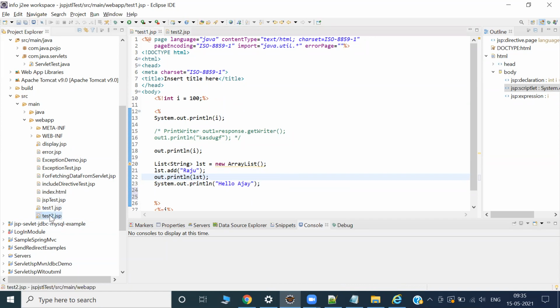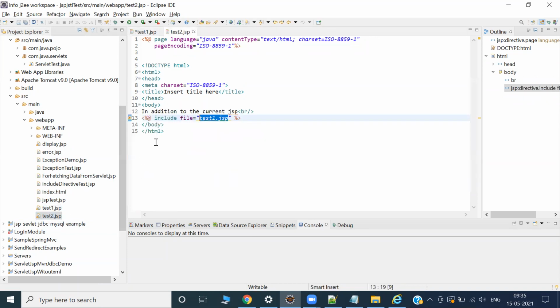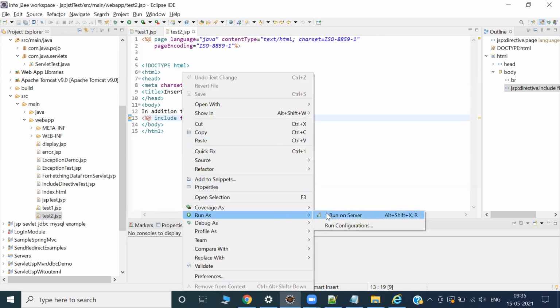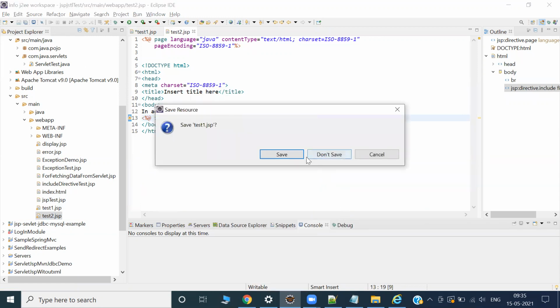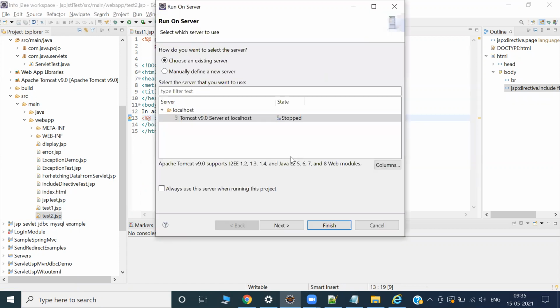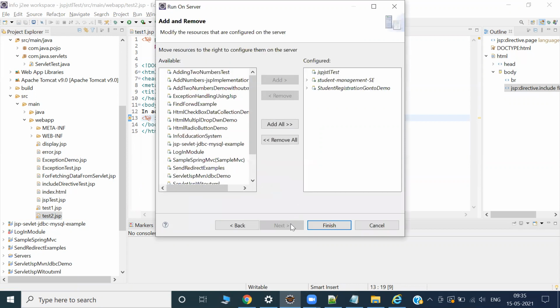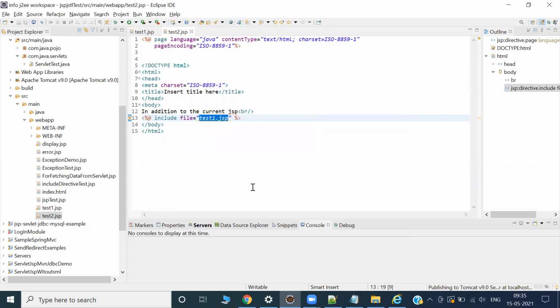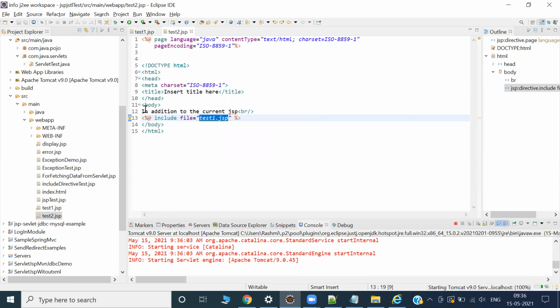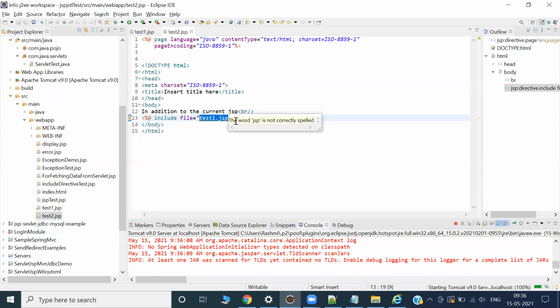Now I'm interested to see that information in this JSP. If I run this JSP, I want to see the information of the last JSP or another JSP. I want to save it. We already have discussed this. So this JSP page contains it in addition to the current JSP.